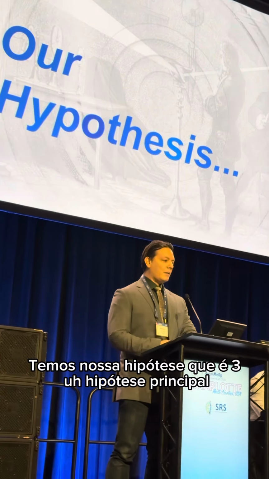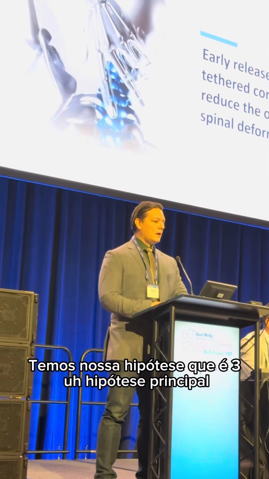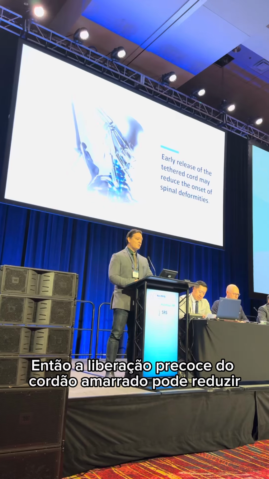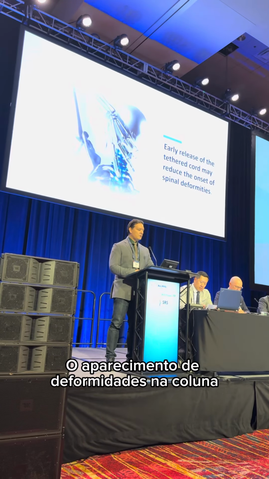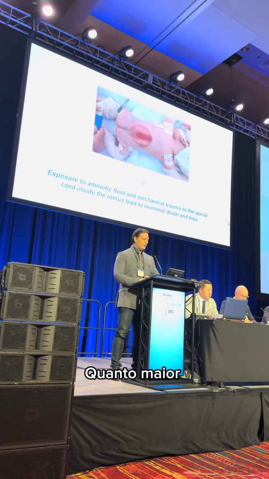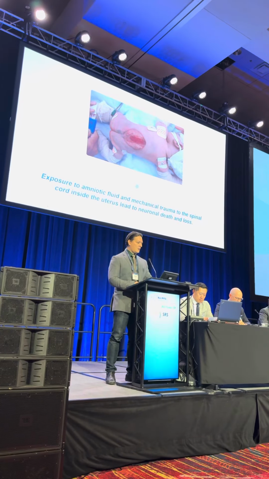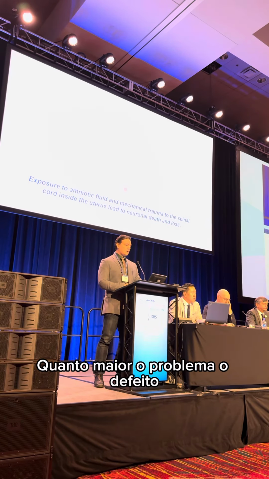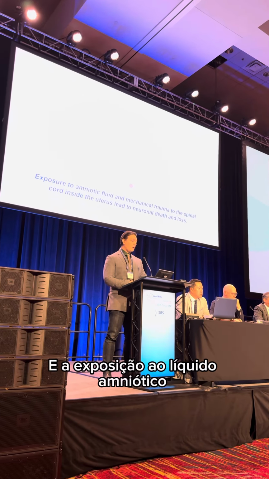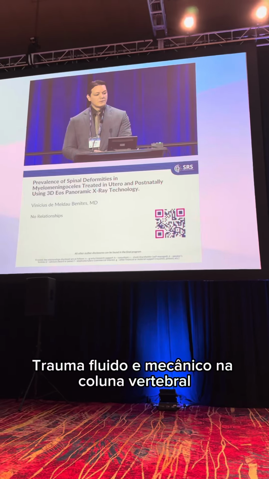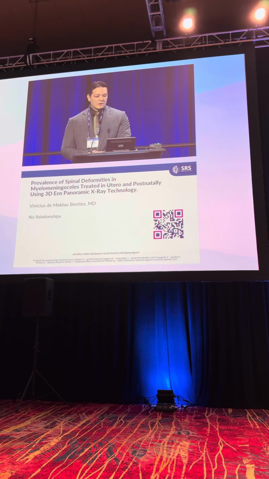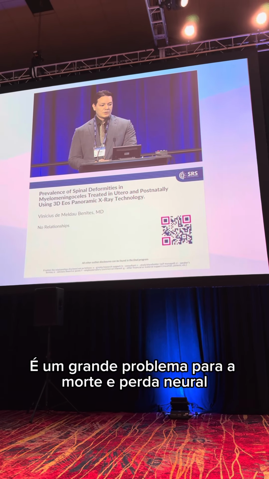We have our hypotheses. There are three main hypotheses. First, early release of the tethered cord may reduce the onset of spinal deformities. Second, the greater the defect, the higher the incidence of the problem. And third, the exposure to the amniotic fluid and mechanical trauma to the spinal cord inside the uterus is a big problem to the neural death and loss.